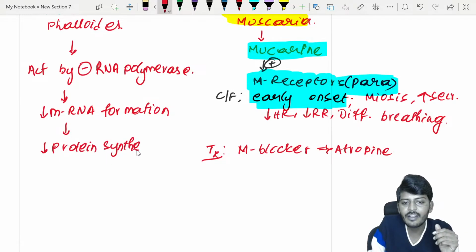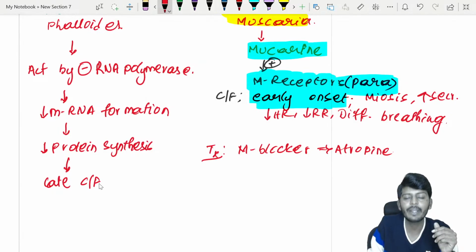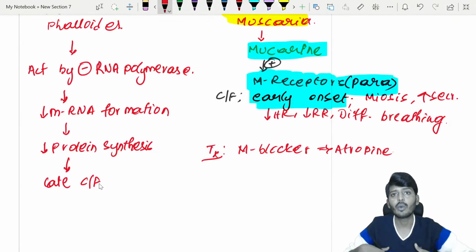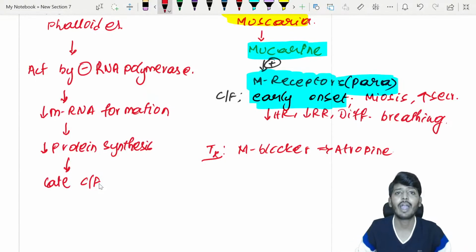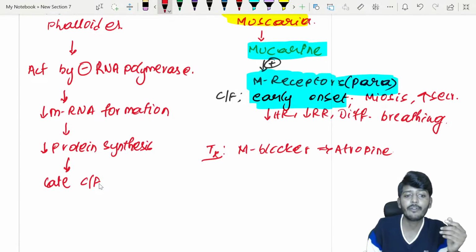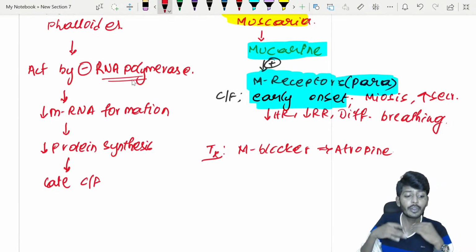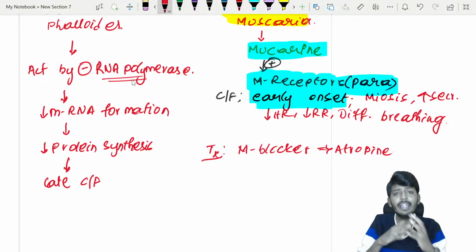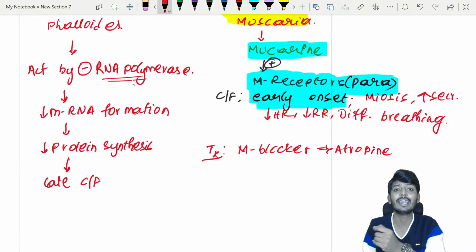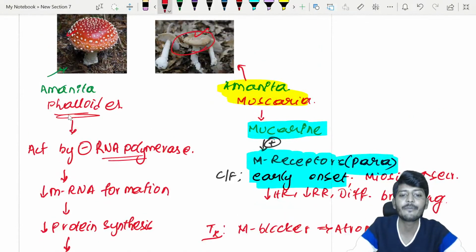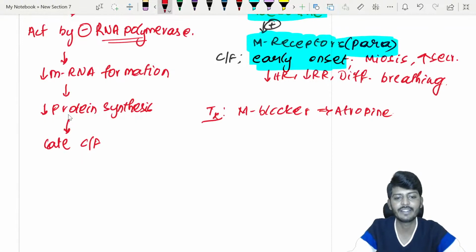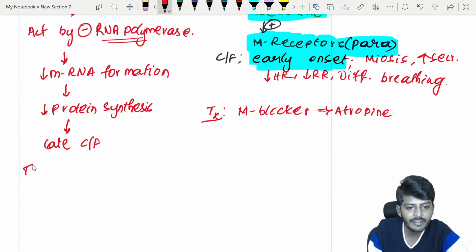So if there is a decrease of protein synthesis, because of that, it will lead to late clinical features. Why? Because proteins are inside the body. After 10 hours, 12 hours, 13 hours, 14 hours, slowly your body will start to have a deficiency of proteins because of what? RNA polymerase blockade. So that will create which type of clinical feature, early or late? The late symptoms. So that is why Amanita phalloides mushroom will give which type of poisoning? Late mushroom poisoning. In late mushroom poisoning, what is the treatment?